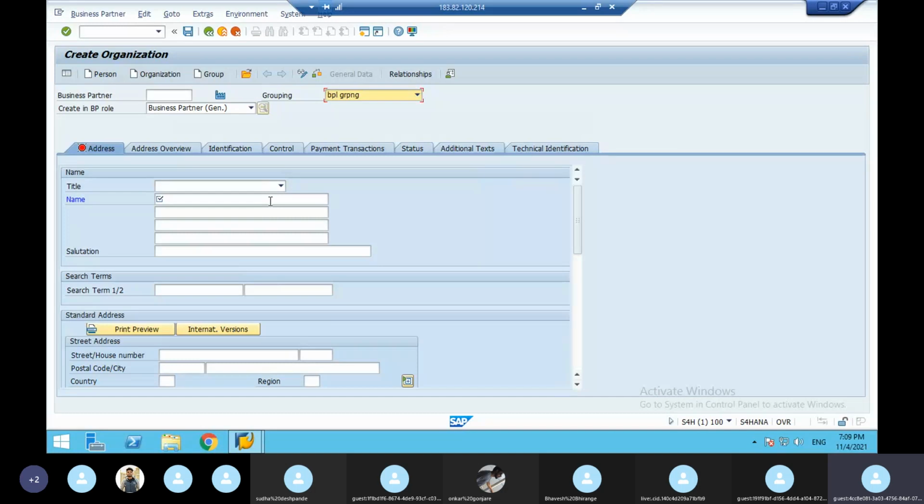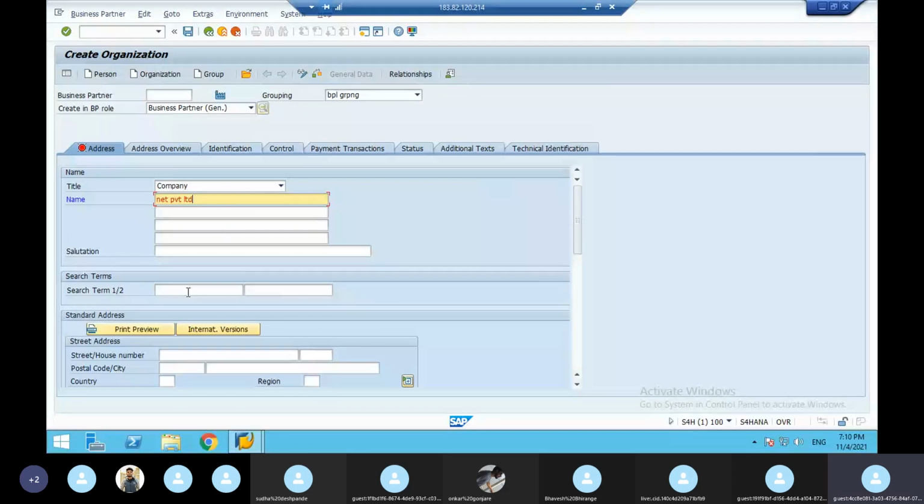In SAP ECC it is the same thing, XD01. In XD01 you give the account group, which here in S4 HANA is called grouping, BPL grouping. There you give the customer account group. Here also it is grouping. I gave my own grouping, called BPL grouping. Okay, this is very important. Next, who is the customer coming to do a business transaction with your organization? I'll give NET Private Limited. NET Private Limited is a customer.